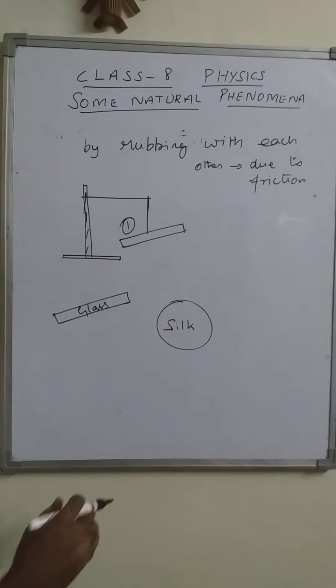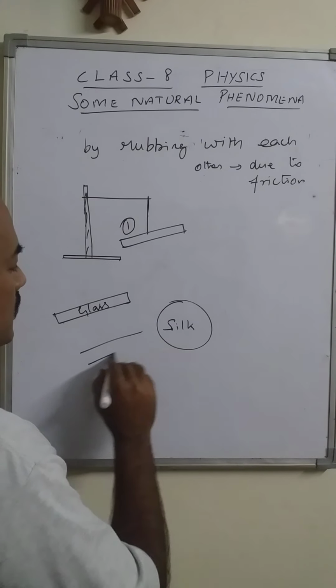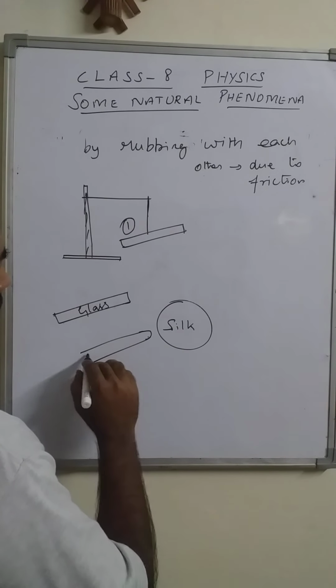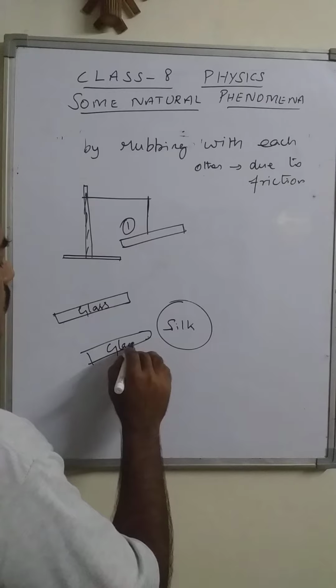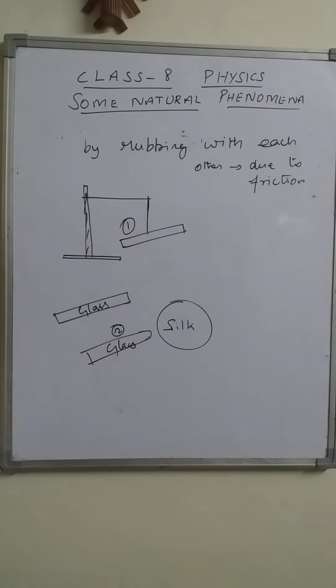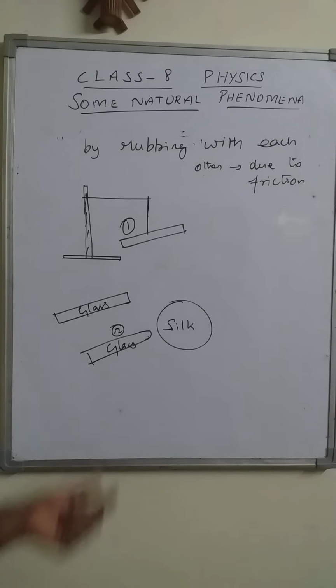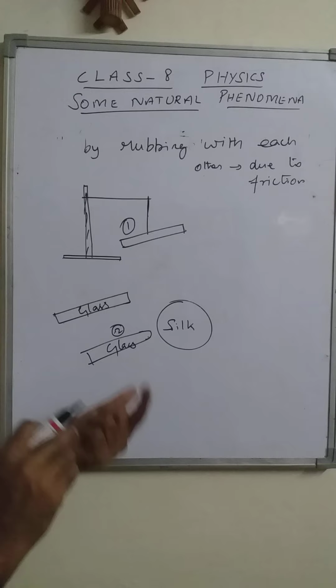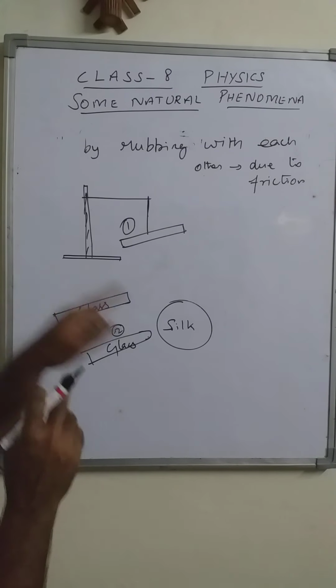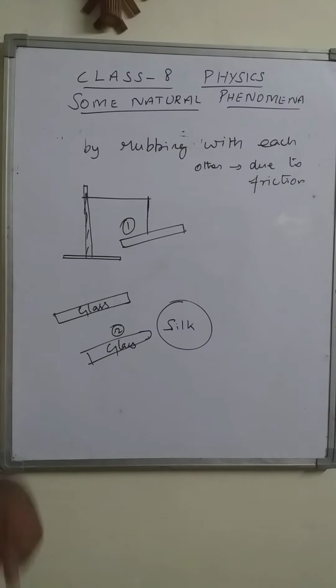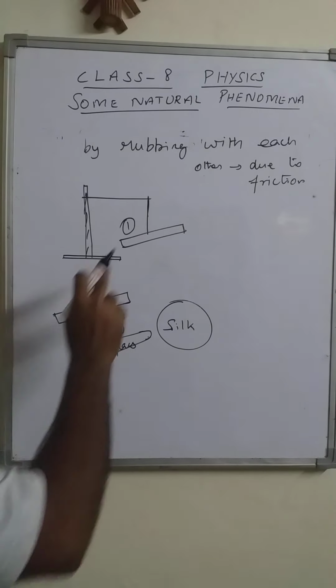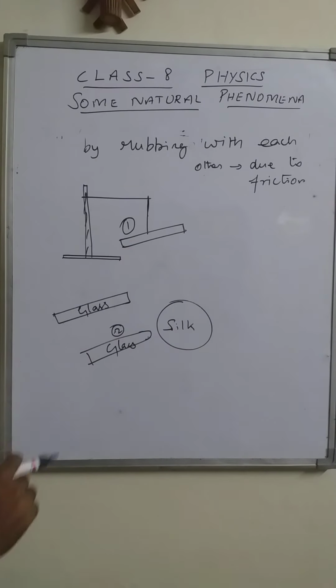Then take one more glass rod. This is glass rod number 2. This is also rubbed with the silk cloth. Here we are saying this is also charged. So we took two glass rods and both are charged with the silk cloth separately. Glass rod 1 gets charged.